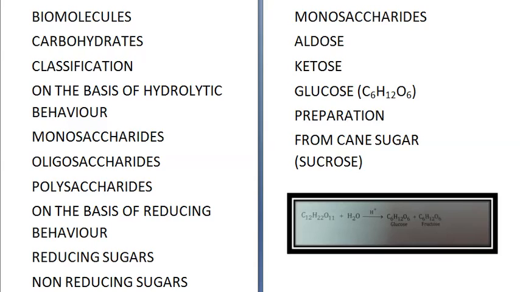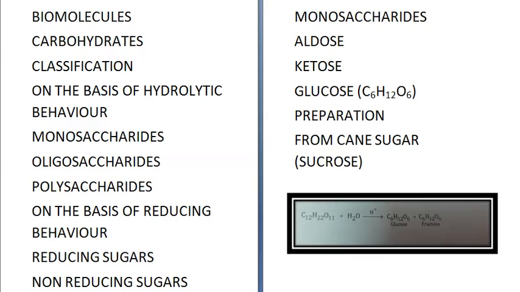There are various ways in which they are classified. The first is on the basis of the hydrolytic behavior of these compounds. On that basis, they are of three types. First is monosaccharides. They are the simplest carbohydrates. They cannot be hydrolyzed into simpler carbohydrates and so they are called monosaccharides. For example, glucose, fructose, ribose, etc.